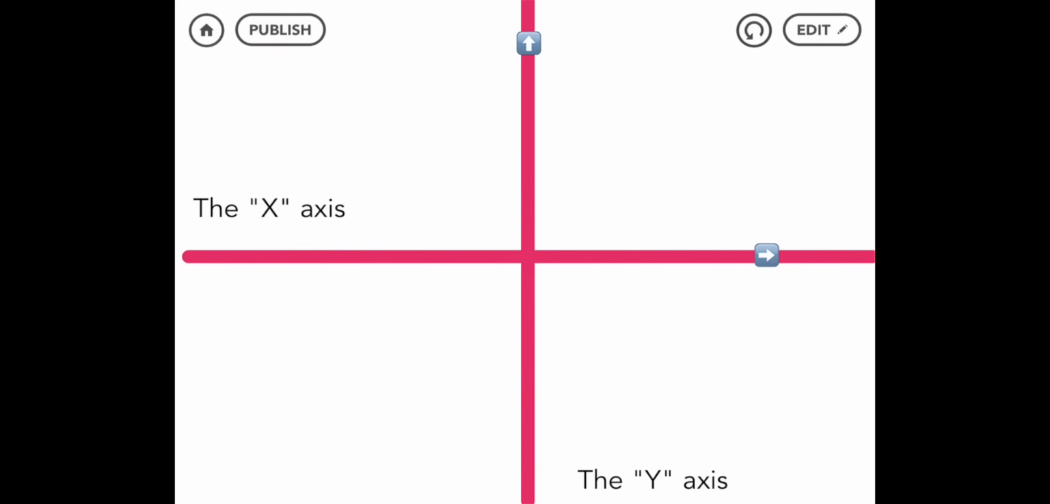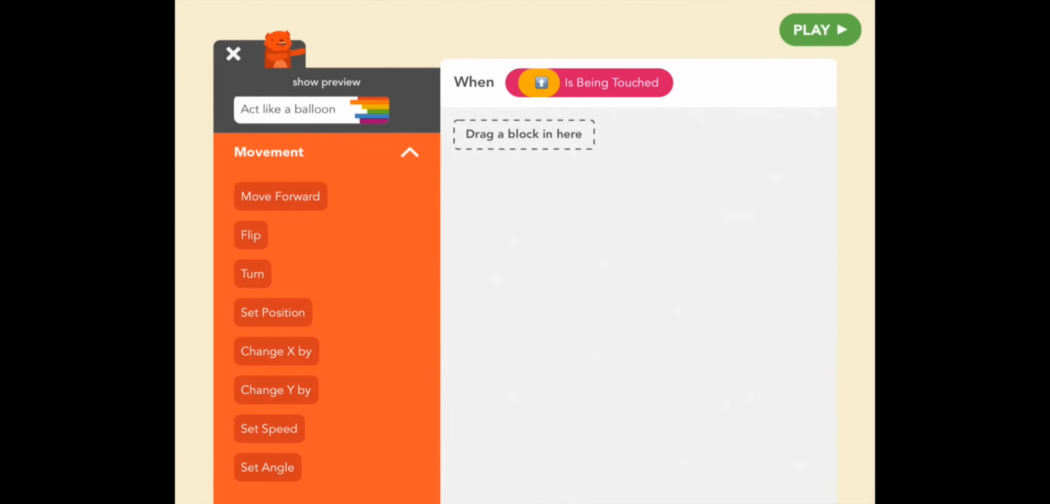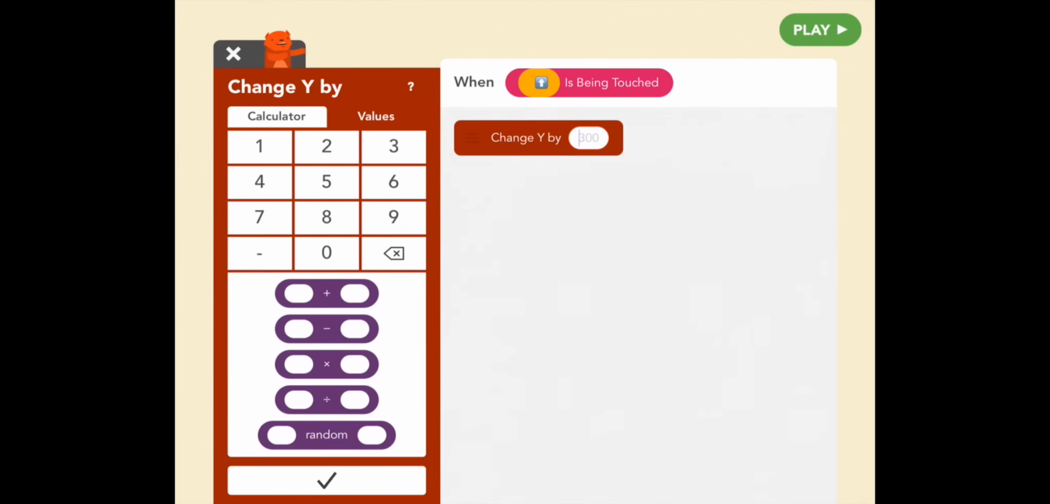Likewise, change Y means move an object along the up-down axis, where the bottom of the screen is Y equals 0 and the top is Y equals 800. So the higher Y is, the higher Bear is. So in this case, we want Bear to move up. So we would want to use change Y. And we don't want to move too high, just a little bit each time you press up. So let's add about 50.